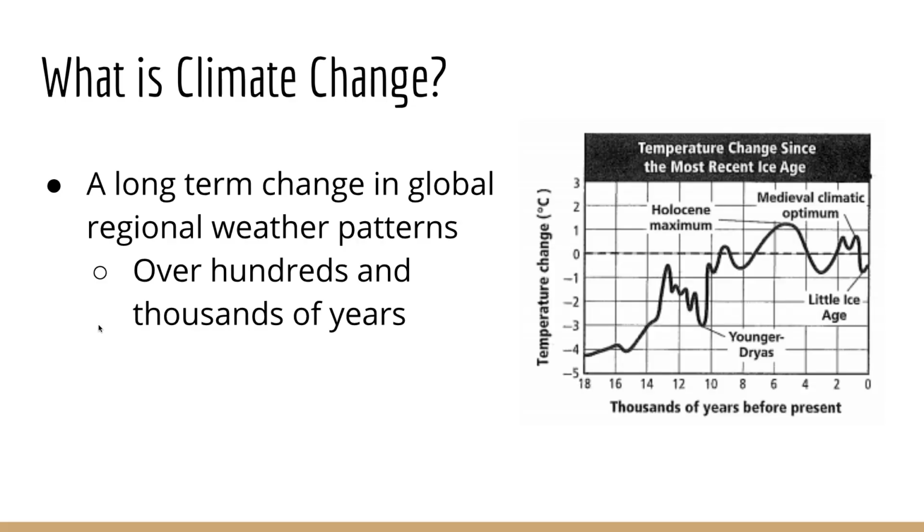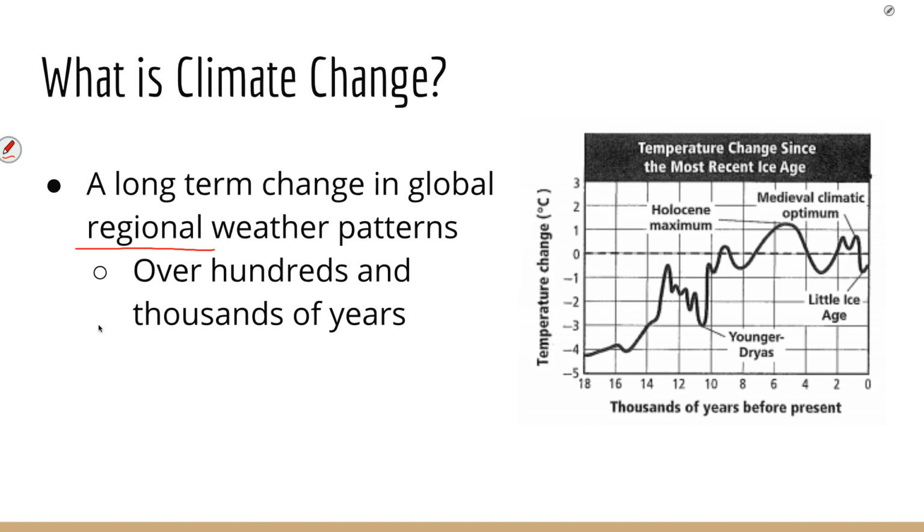When we talk about climate change, we're talking about a long-term change in global and regional weather patterns. We're looking at the change in hundreds and thousands of years. We're also looking at regional things, meaning that climate change can affect people in different ways, depending on which region or which area of the world they're in.